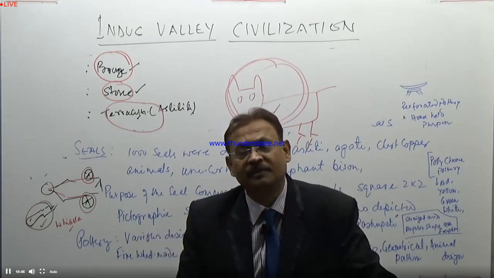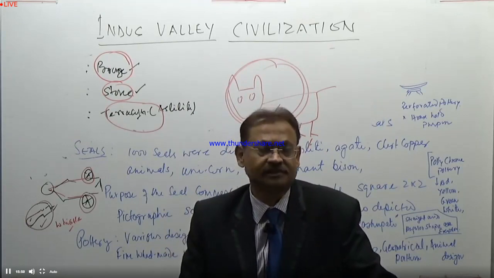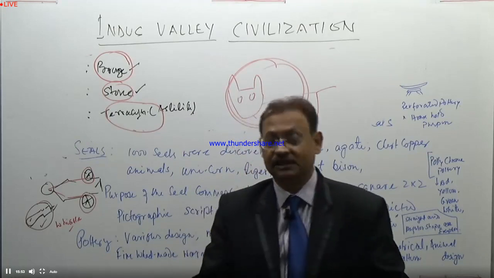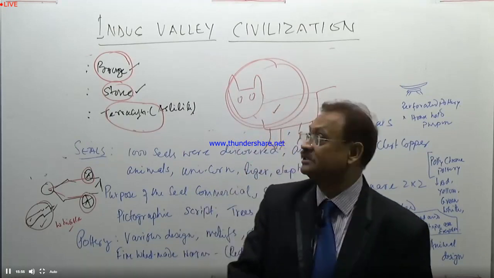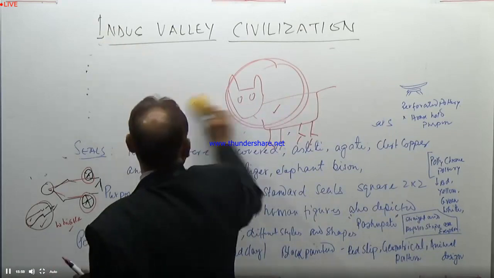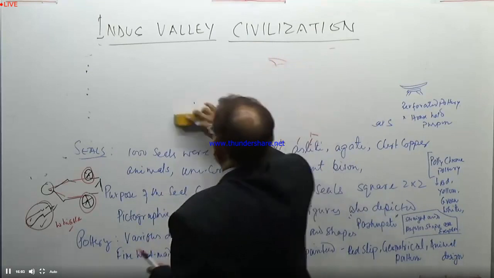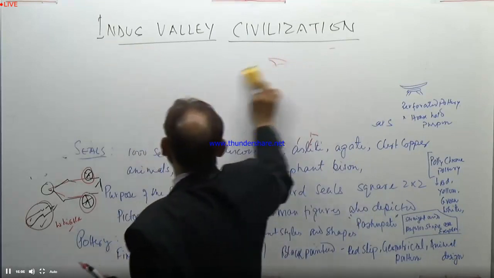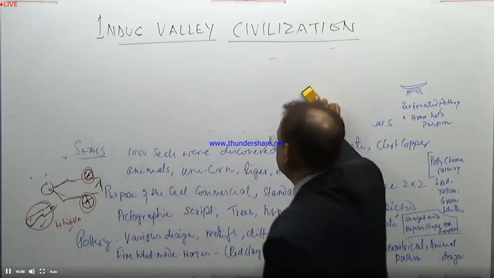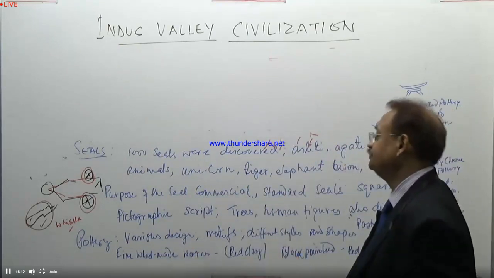All these things have been exposed in that system. This is the significant aspect of terracotta figurines, and how terracotta differed from bronze statues and images.